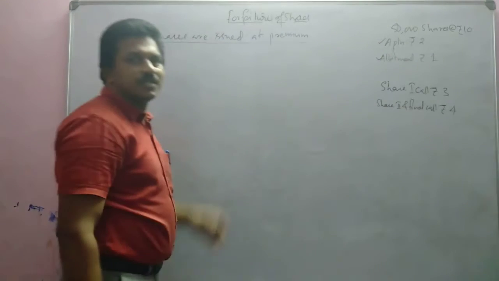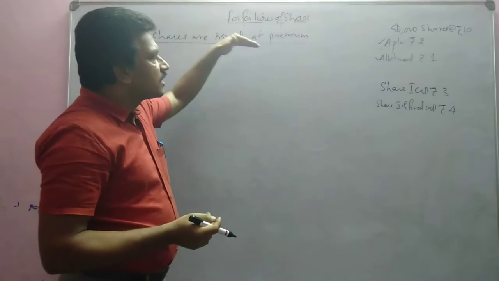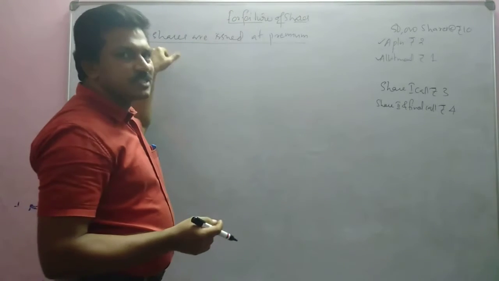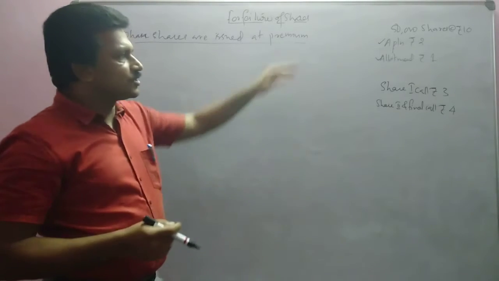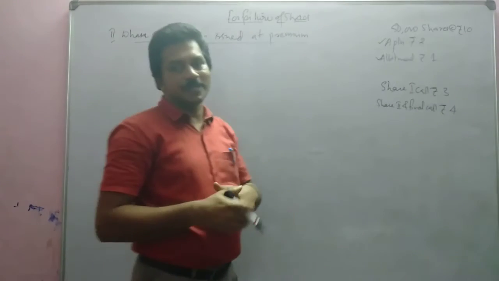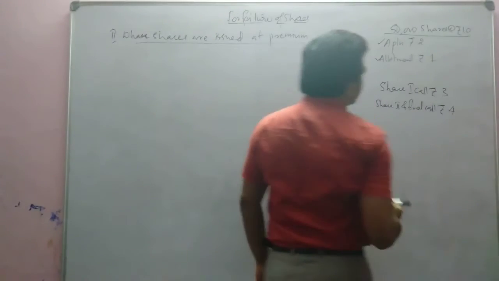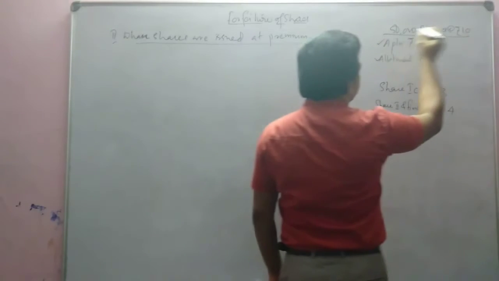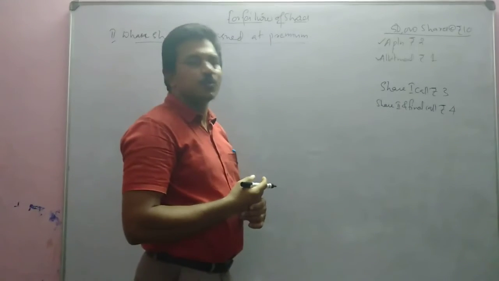When shares are issued at premium, so what will be the journal entry for forfeiture of shares for the shares issued at a premium. So this is the example we told last journal entry time. So here 50,000 shares at the rate of rupees 10 is issued at a premium of rupees 2 per share. At a premium of rupees 2 per share.